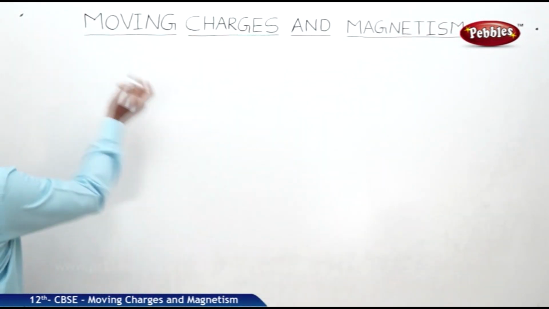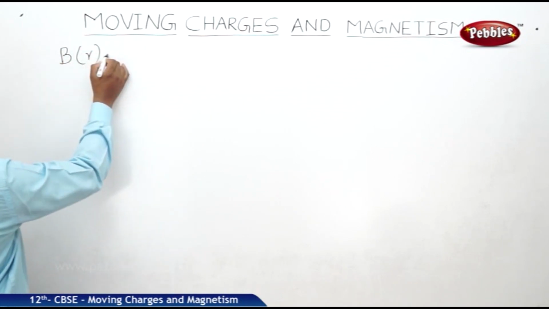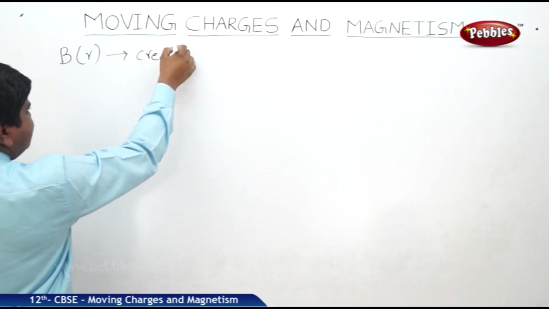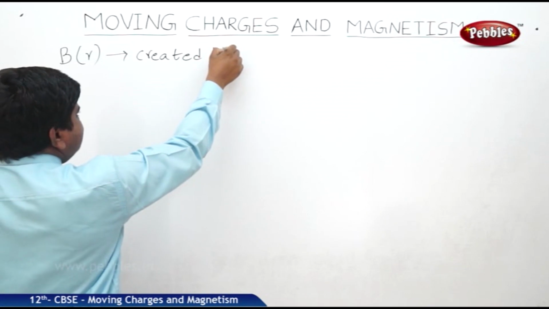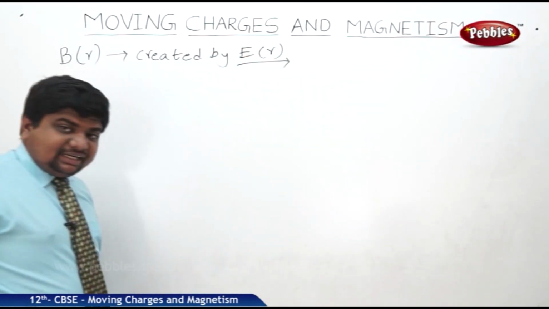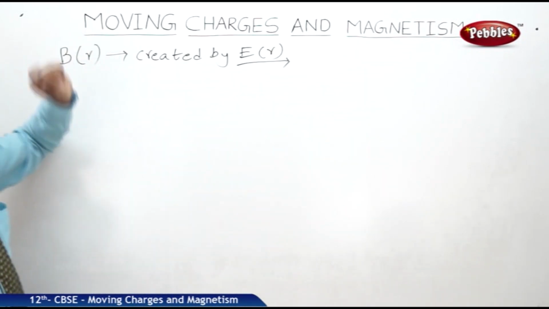It creates the magnetic field which is at a distance of r. So this B of r is created by E of r. What is E of r? Electric field at a distance r, which creates the magnetic field at a distance r.